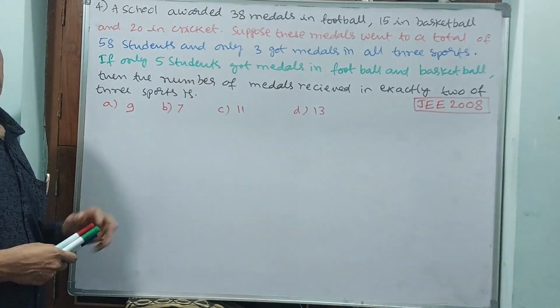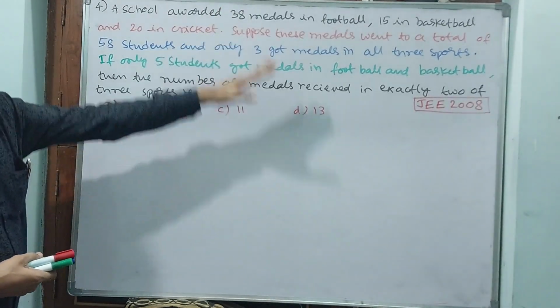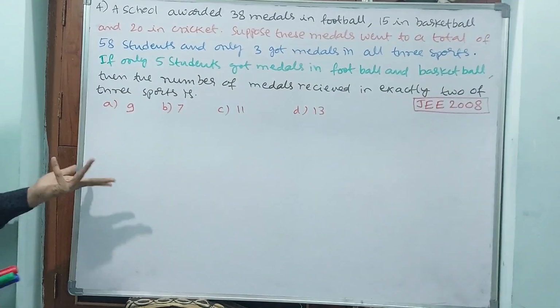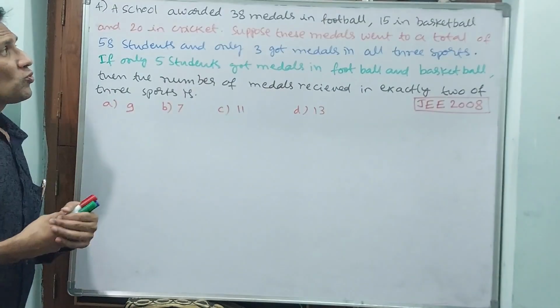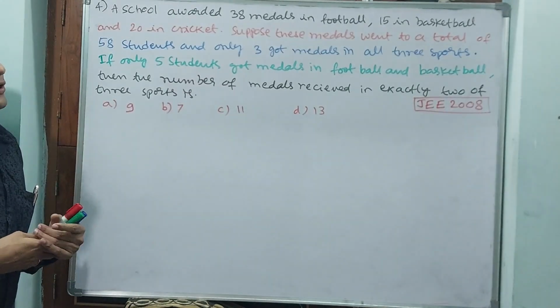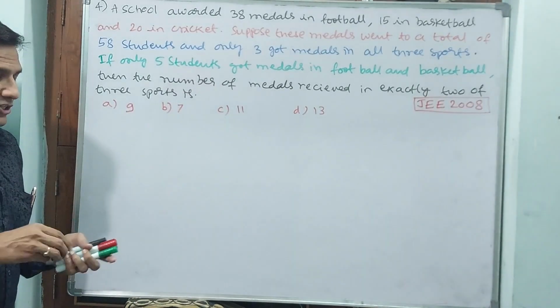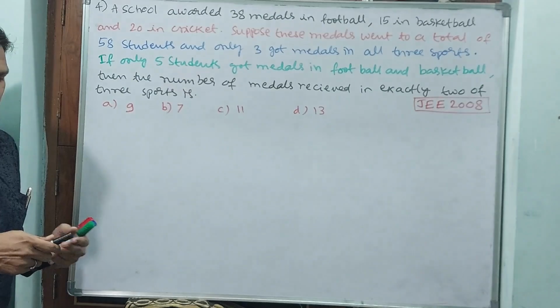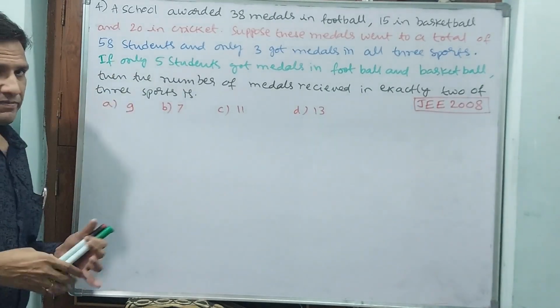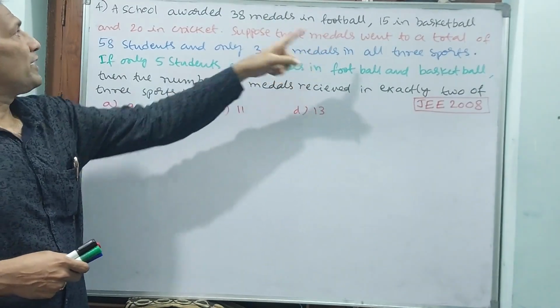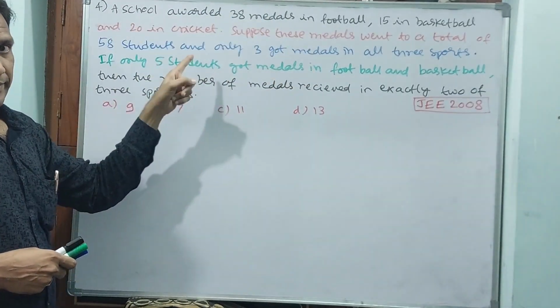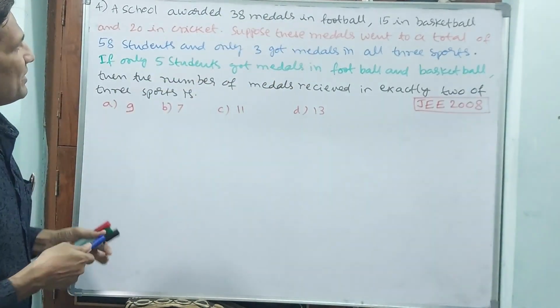Okay. Question number 4 is a little bit bigger question, and we will try to solve it within this space. A school awarded 38 medals in football, 15 in basketball, and 20 in cricket. Shall I write directly in one go, steps? Or else we will study first. Okay, now I will write the steps.